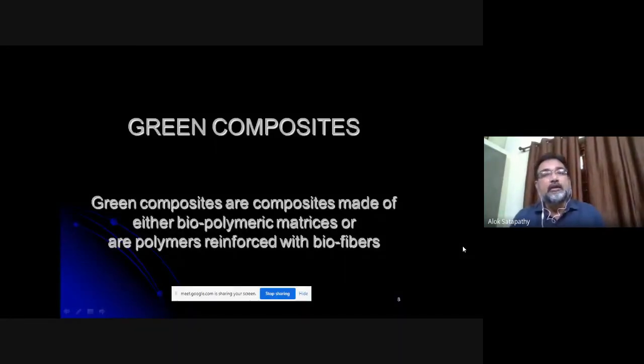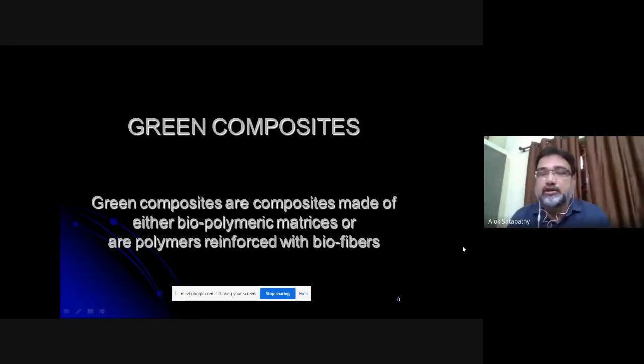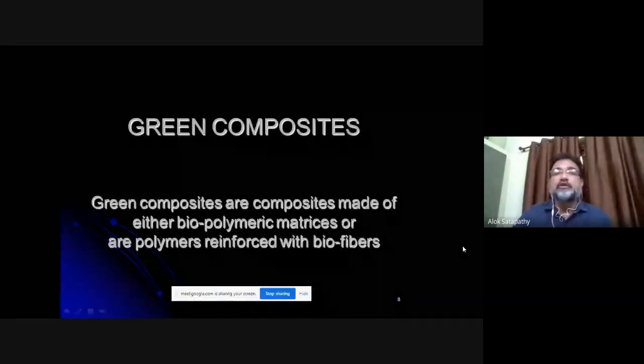Then we call it a green composite. At least one of the components, the fiber or the resin or both, should be green in nature as far as their material nature is concerned. So green composites are basically composites made up of either biopolymeric matrices or polymers reinforced with biofibers.